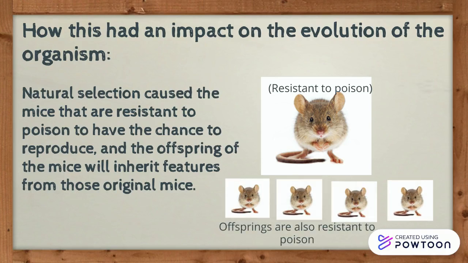The mice are selected by nature to survive, also known as natural selection, because they cannot be killed like most mice will. So they're the ones that survive long enough to reproduce. And the offspring of the mice will also inherit the features from those original mice.